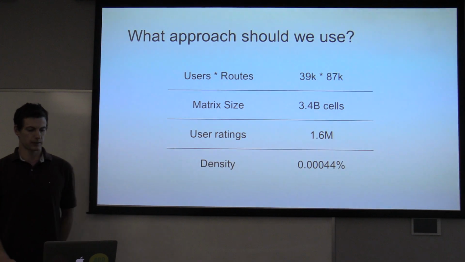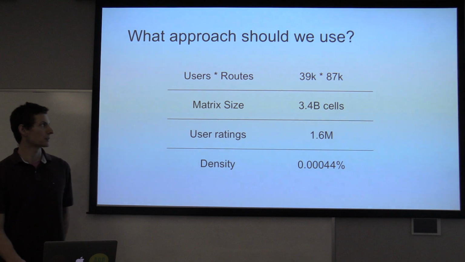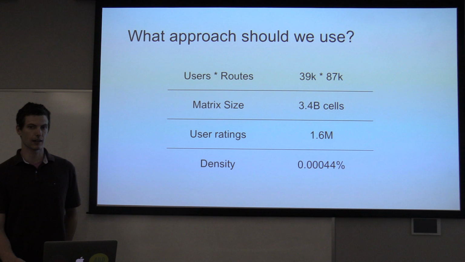So what approach should we use? Here we have a huge matrix. When we multiply 39,000 users by 87,000 routes, we have about 3.4 billion cells. And we only have 1.6 million ratings. So that leaves us with a really sparse matrix.